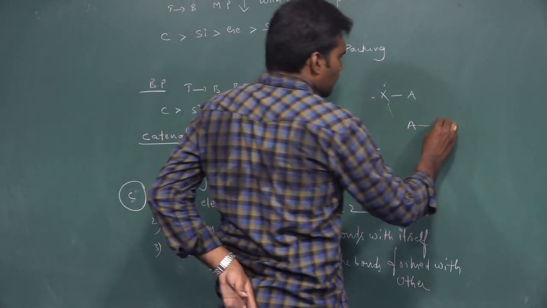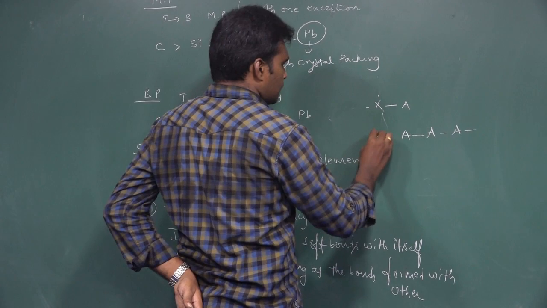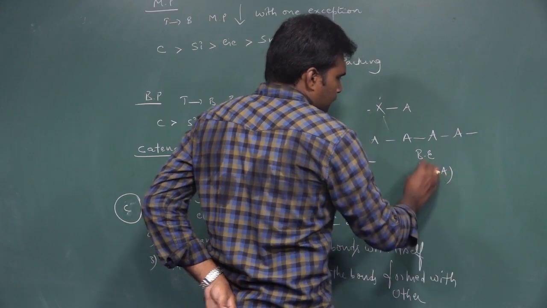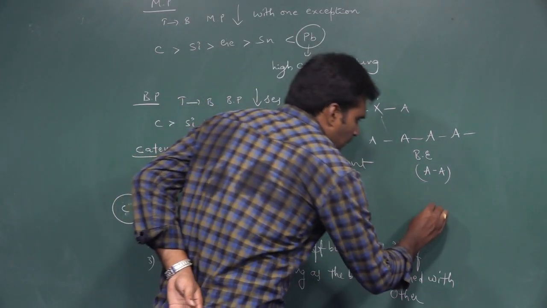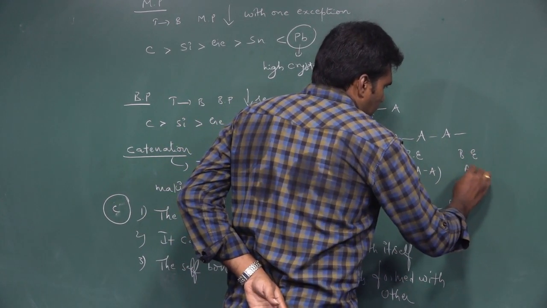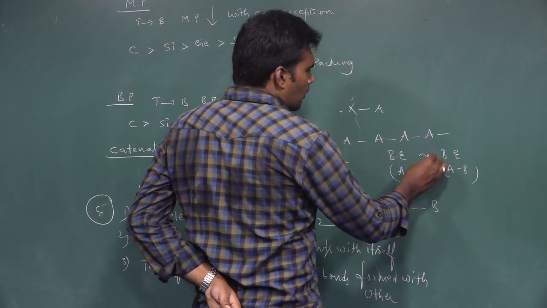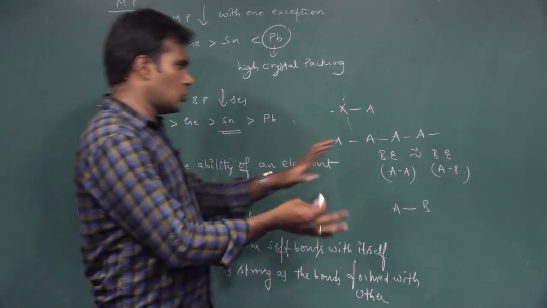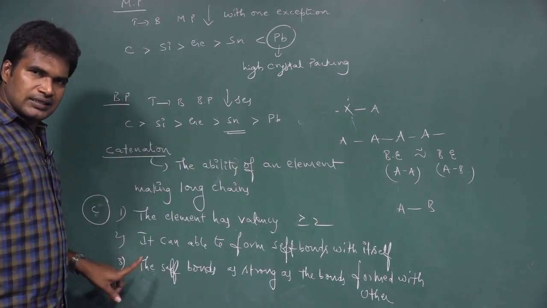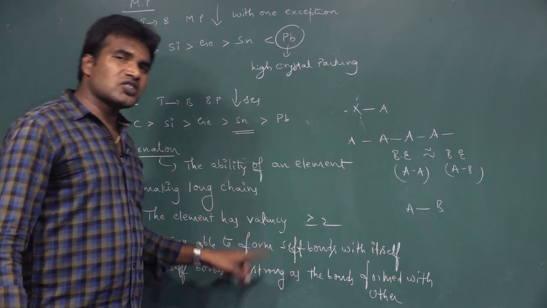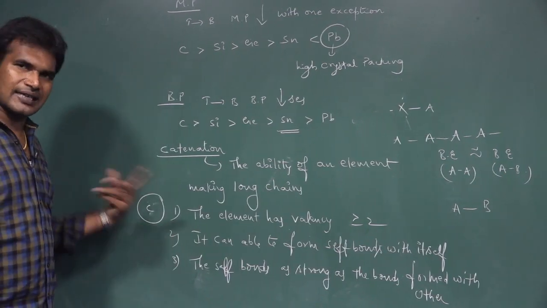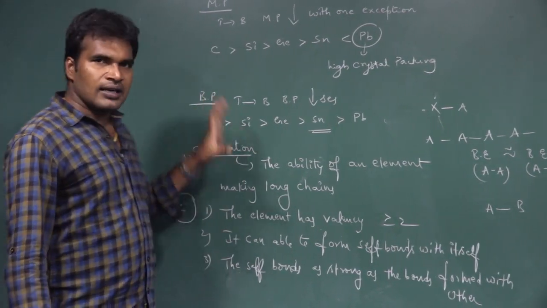A is self bonding with A, with bond energy of AA, and when the same element A bonds with element B, that is the bond energy of AB. These two bond energies should be almost equal. There should not be a huge difference between self bonding and bonding with others. That is the third condition: the self bond is as strong as the bonds formed with other elements. When these three conditions are satisfied, then only that element can show the catenation property.